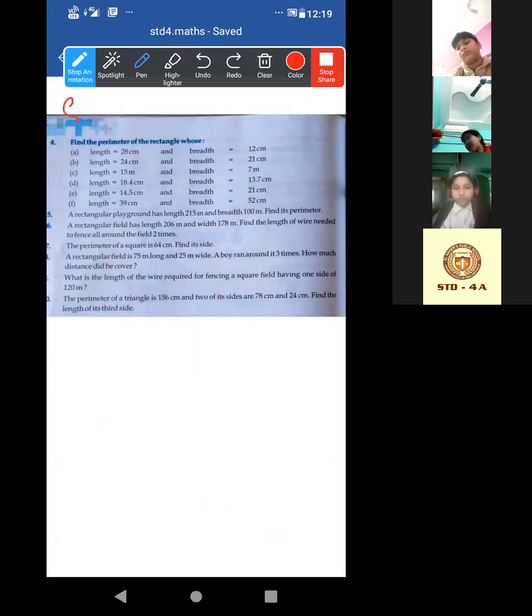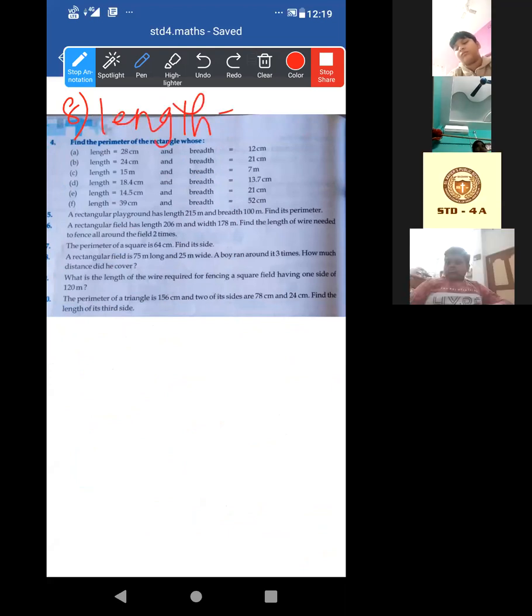Number 8. Just directly write length is equal to 75 meter, and it is 25 meter wide.